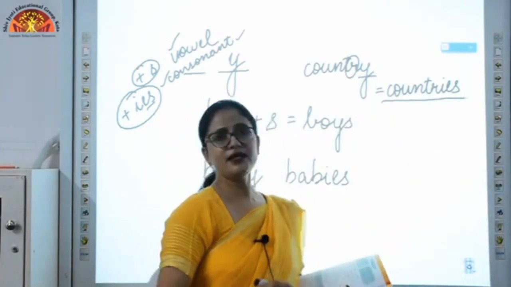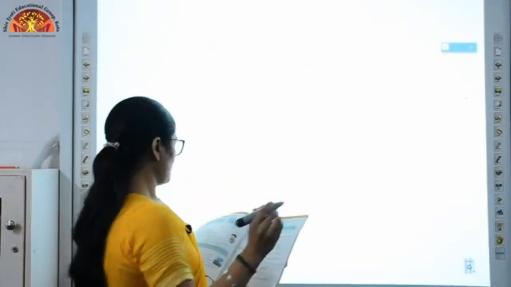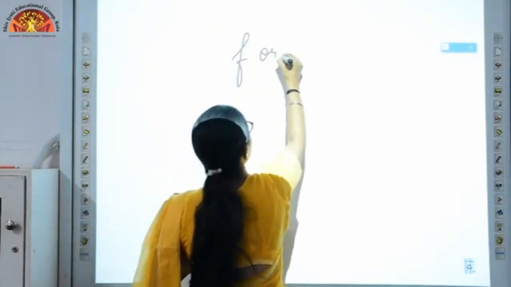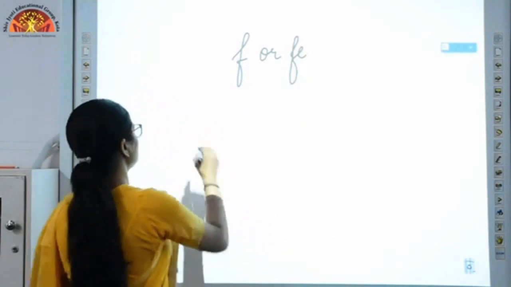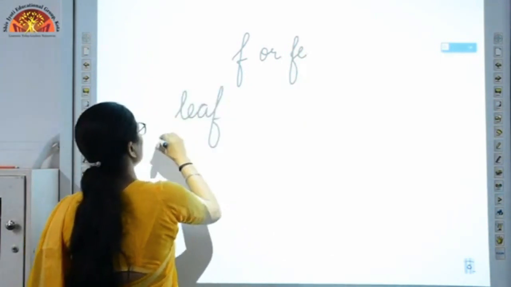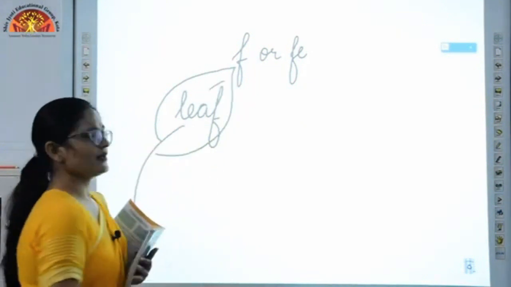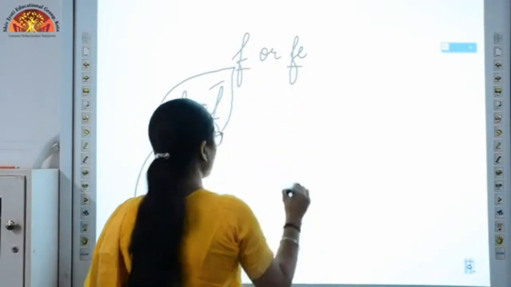Now there is another rule for some words. Some of the words are ending with F or FE. Okay, suppose my word is leaf, L-E-A-F, leaf. We all know what a leaf is. This is a leaf. Okay, now if at the end F or FE is there, what do we have to do?